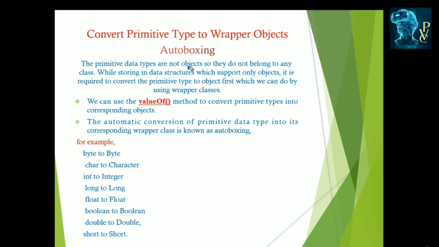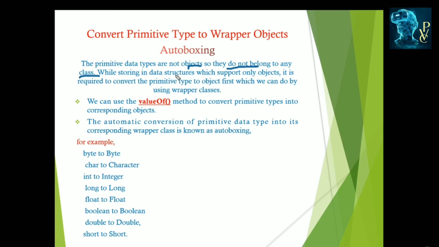Generally the primitive data types are not objects, so they do not belong to any class. If you want them to be related to any class, they must be converted into objects. For that we need the wrapper classes.